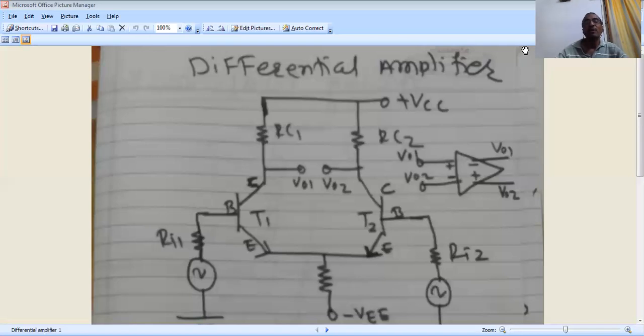And they are tied to the plus VCC power supply. In this case also, my friends, let us suppose RC1 is equal to 100 ohm, then RC2 is also equal to 100 ohm. Again, the resistances are equal.